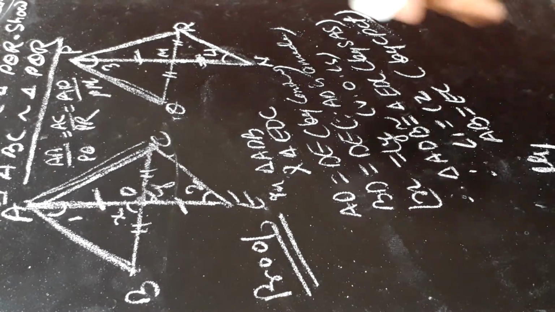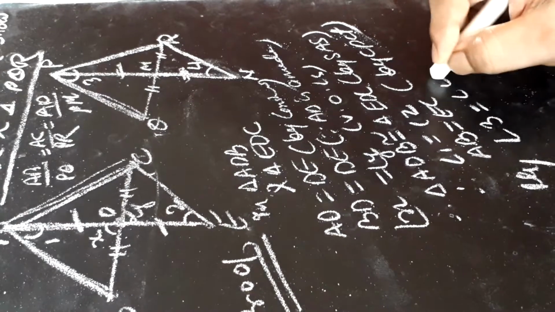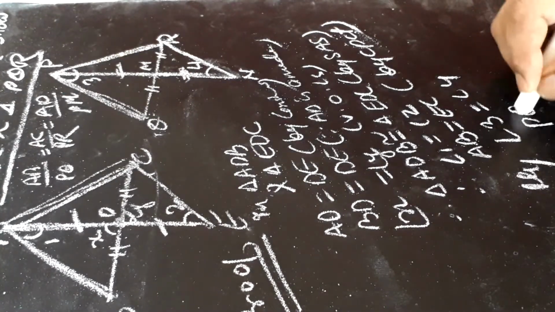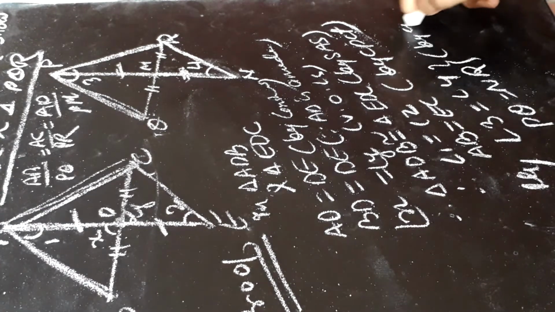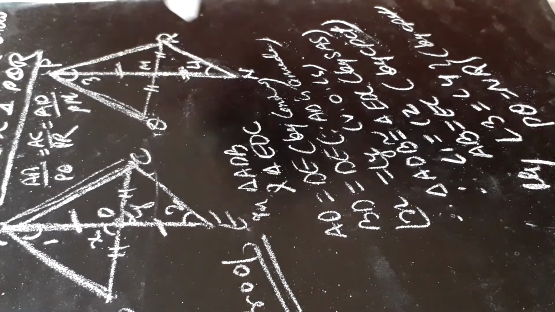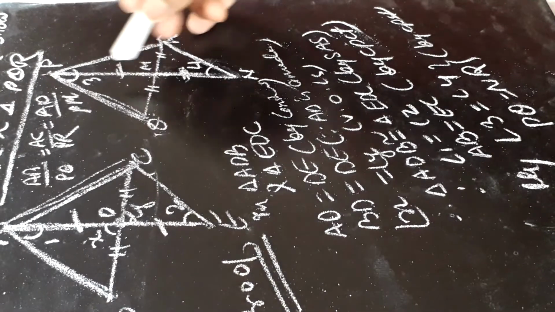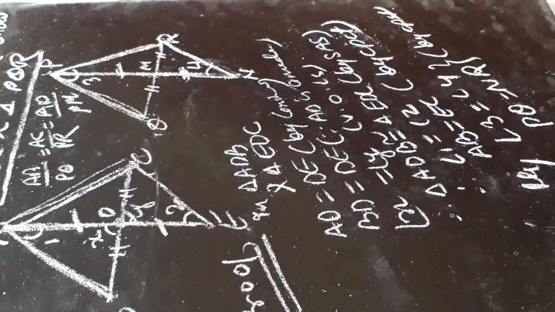Similarly, we can prove here angle 3 is equal to angle 4 and PQ is equal to NR by CPCT. Means if we prove this triangle PMQ congruent to NMR like this, then we will get angle 3 is equal to angle 4 and PQ is equal to NR by CPCT.